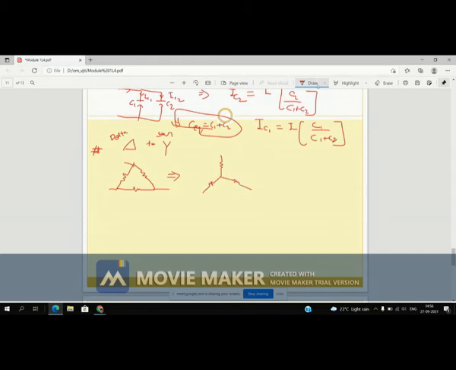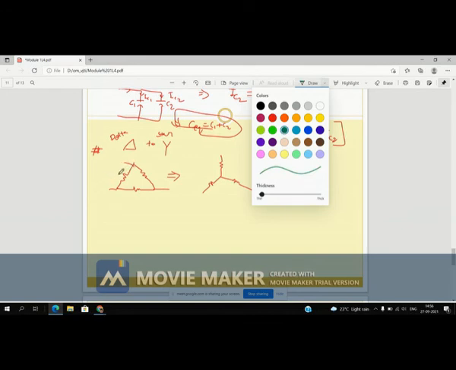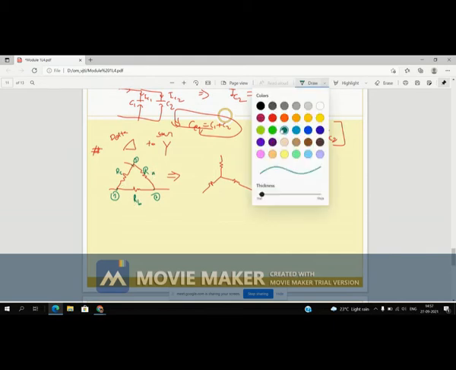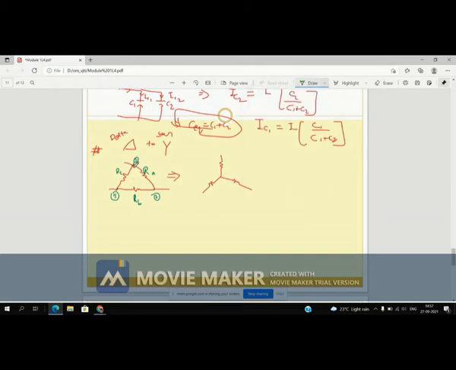So see here, these terms are given to you in your question. Let's say this is RA, RC, and RB. Let the points be 1, 2, and 3. This is a three-node network, and each branch has an element defined here: RA, RB, and RC. If I convert this into a star network, then this star network is connected just like that.